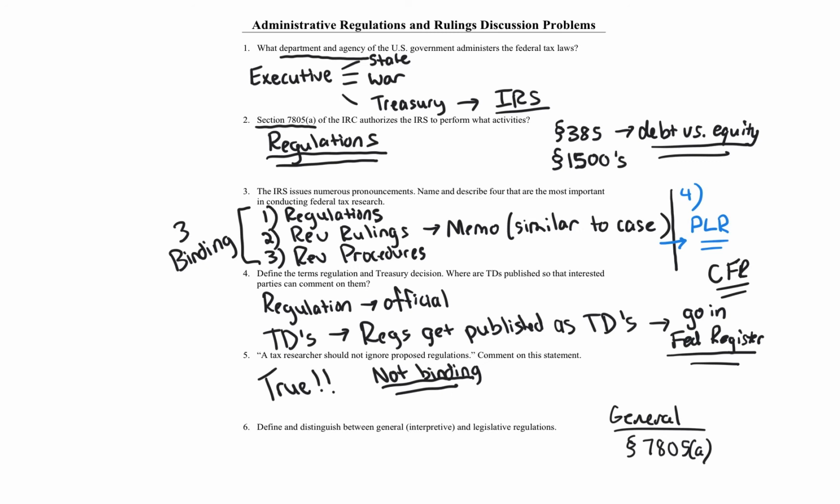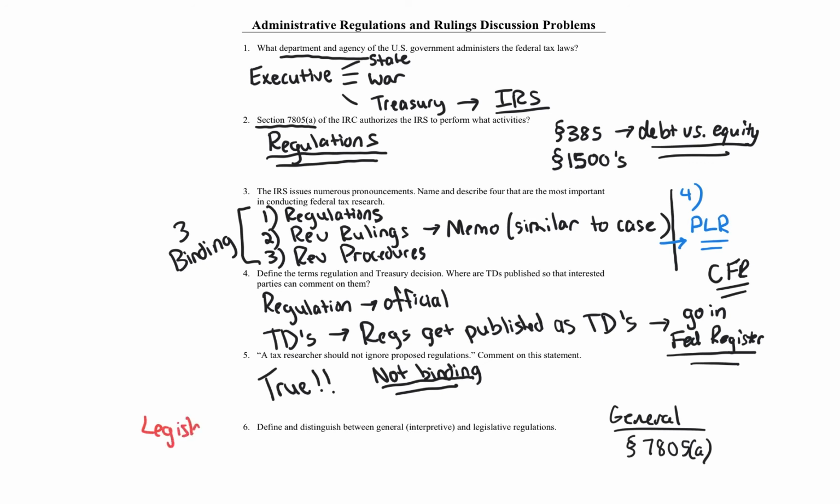Now, when it comes to legislative regulations, the IRS is directed by Congress to fulfill a lawmaking function and to specify substantive requirements of a tax provision. The regulations ordered by the code in this manner carry the authority of the statute itself and are not easily challenged by taxpayers. So let me change my font color. Let's do red. So general, we got legislative.